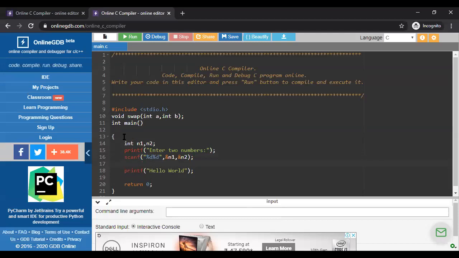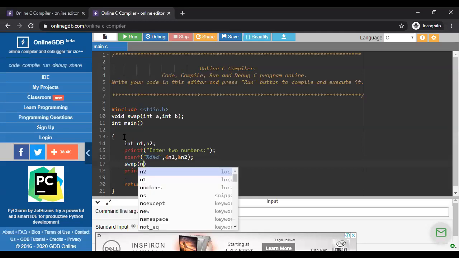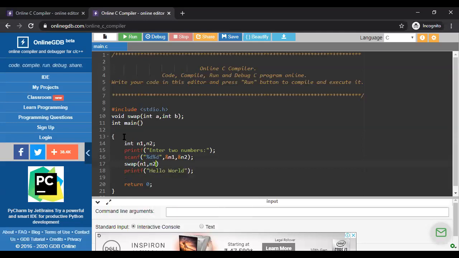So now the next line I'm going to call the function. In case of a function call, the return type is void, so I'm just directly writing the function name with the arguments, nothing else. So my function name is swap and my variable names are n1 comma n2. So my function calling is complete.